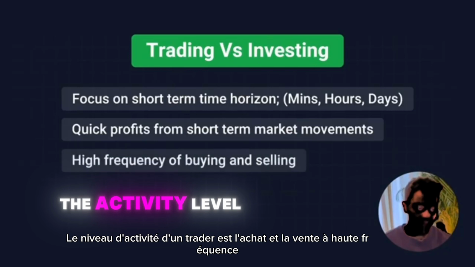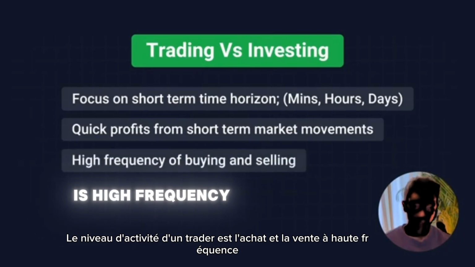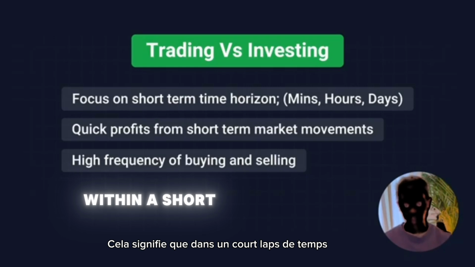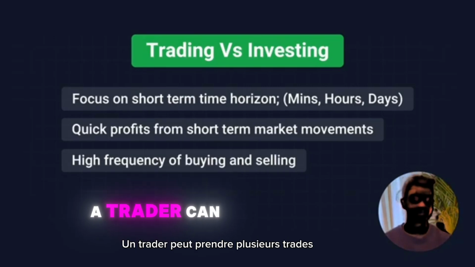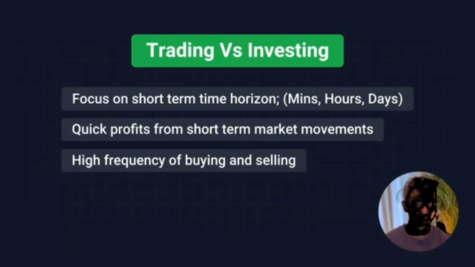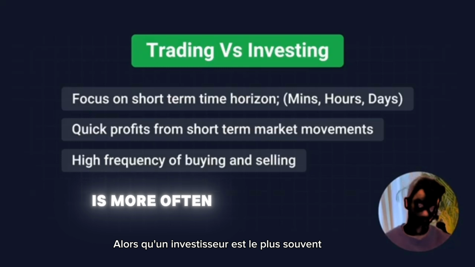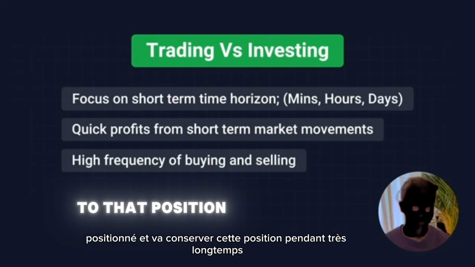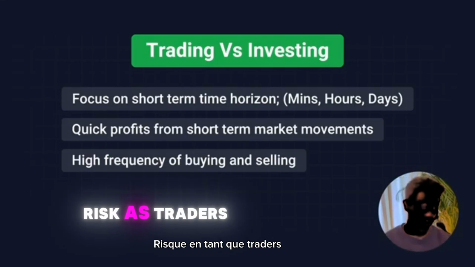The activity level of a trader is high frequency buying and selling. This means that within a short period of time, a trader can take multiple trades, while an investor is more often than not positioned and is going to hold on to that position for a very long time.